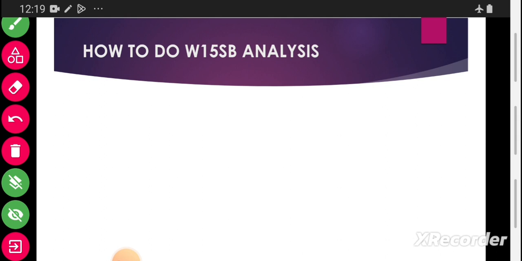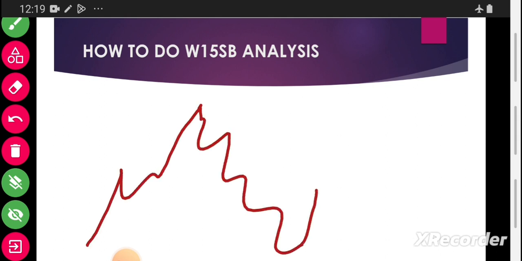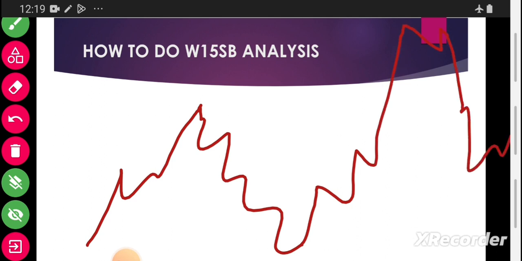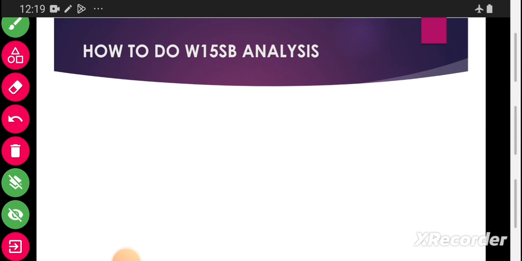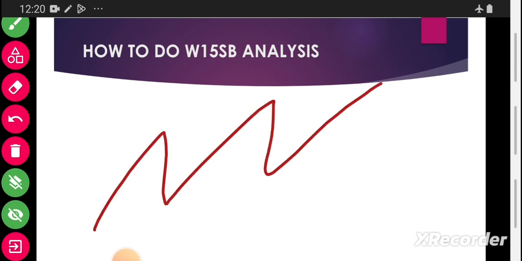Just use our eyes, and we know the market can make this. That is a high. It makes a low. It makes another high. That is what we have to identify. Are you getting the point? That is the only thing we do, and then our analysis will be done. So if we identify the highs and the lows, are you getting the point?